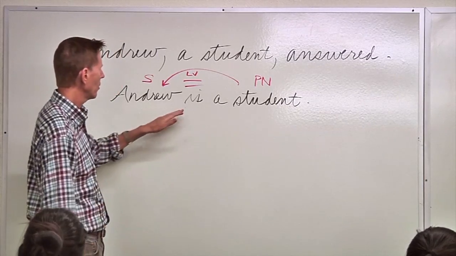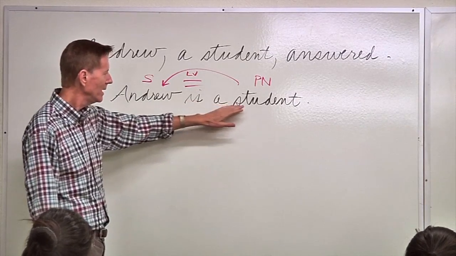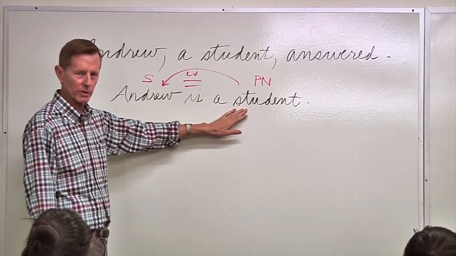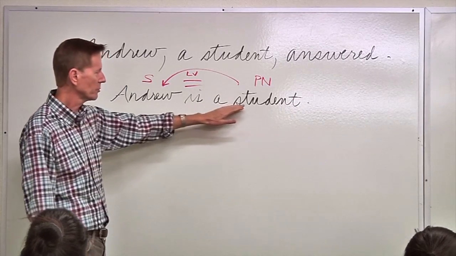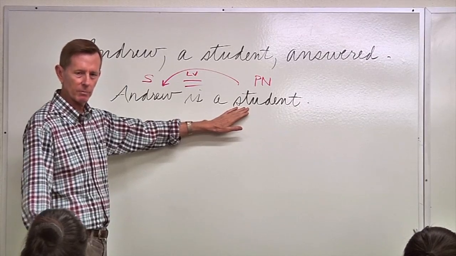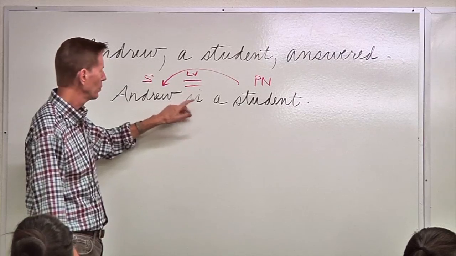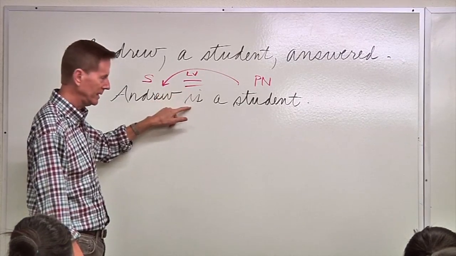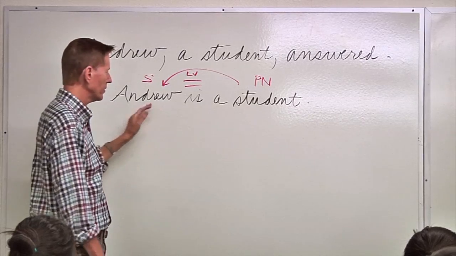But no. The way to know whether a verb is a linking verb is to look at the word that follows it, the complement, the word that completes its meaning. If it's an action verb, you're going to have a direct object. That will be your complement that completes the meaning, right? If it's a linking verb, which means an equal sign, a linking verb is just an equal sign, you're going to have a noun here that renames the subject.